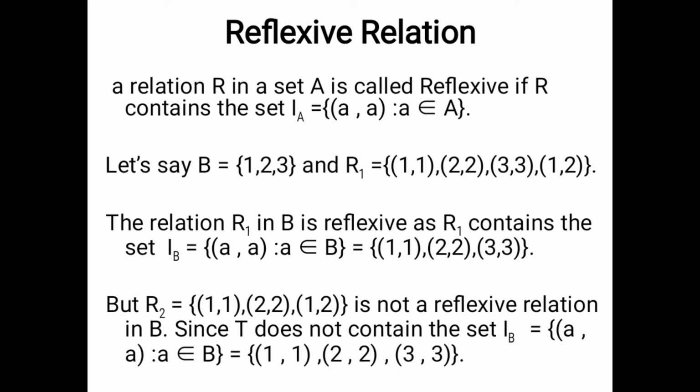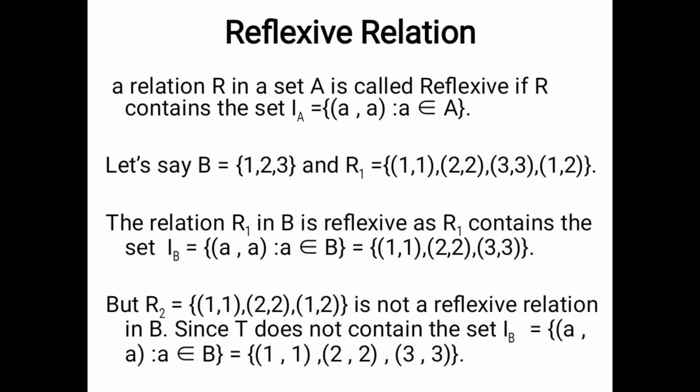That is why R2 is not containing I_B. So R2 is not reflexive in the set B, but R1 is reflexive in the set B because R1 is containing I_B while R2 is not. So I hope you understood the concept of reflexive relation.